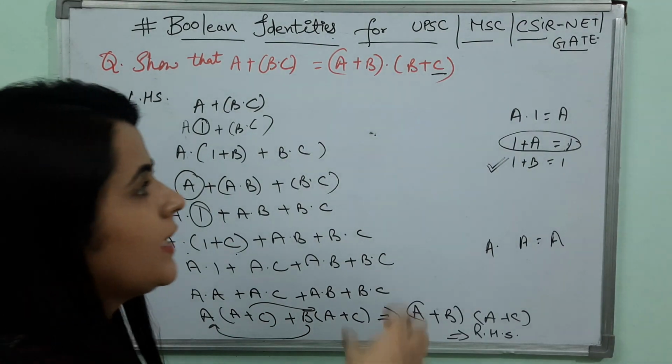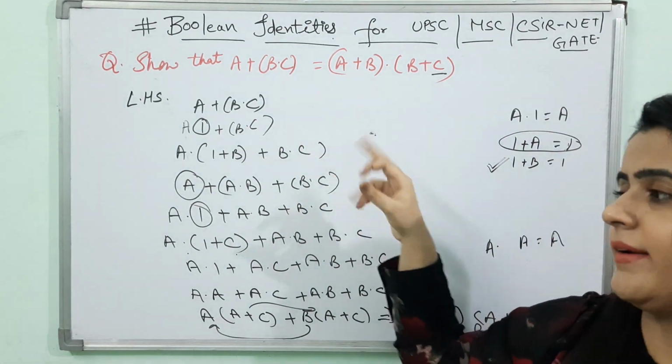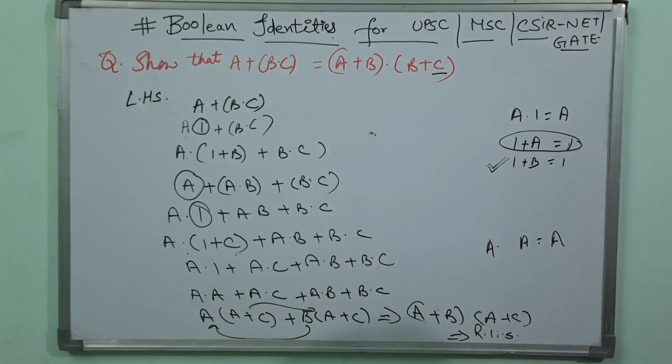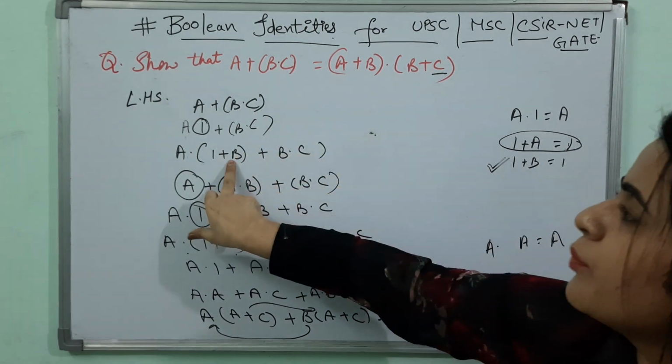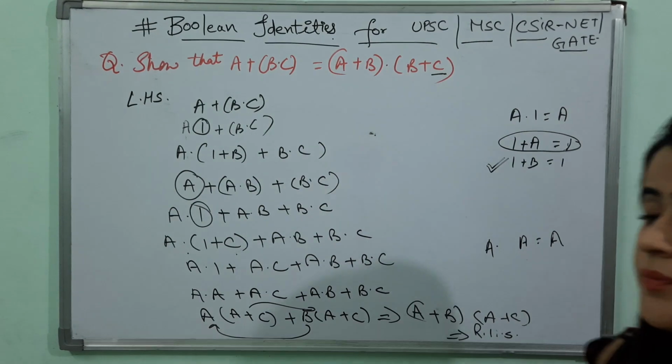Just take these things according to the demand of your answer, what you want at the end. Clear? Firstly I need b, so I put here b, and then I need c, so I take this as c.